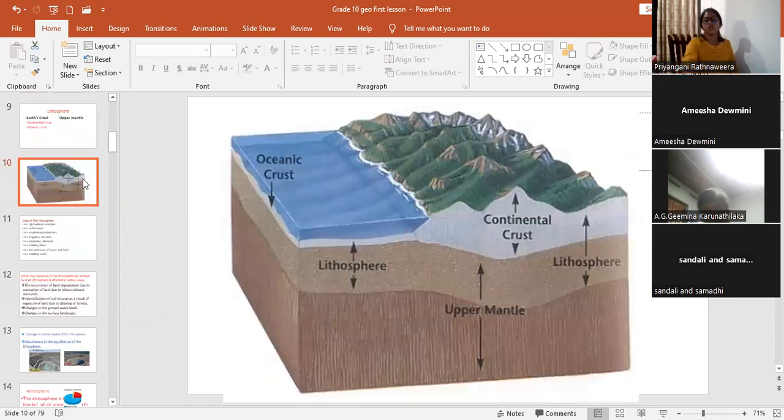According to this diagram also you can understand them. This area, here ocean, here continent. So this area is called as continent, oceanic crust. You can see here. Oceanic crust. Here continental crust. This area upper mantle. So this whole area is called as lithosphere. Upper mantle and crust. These two areas belong to lithosphere. Can you understand?